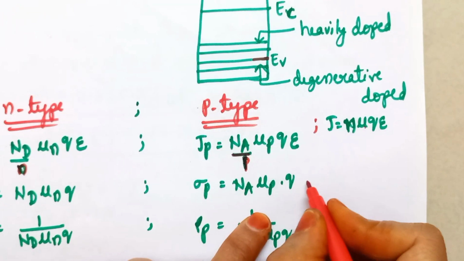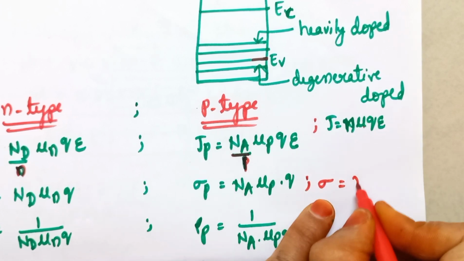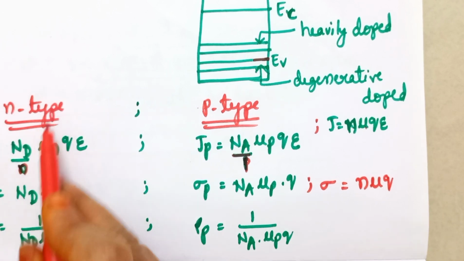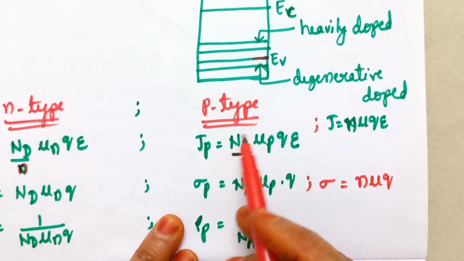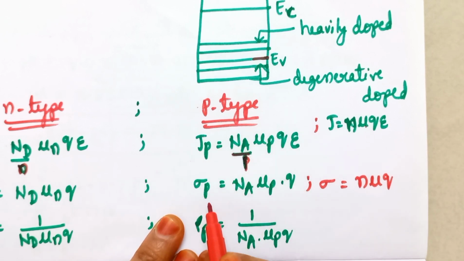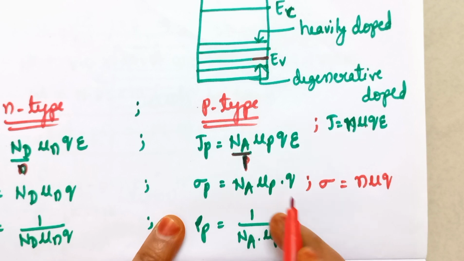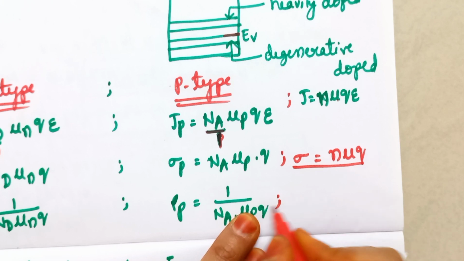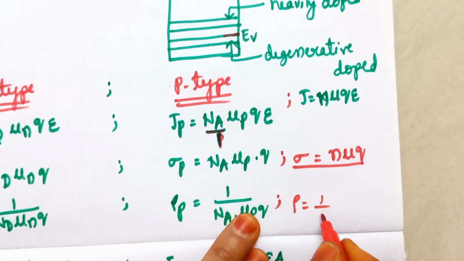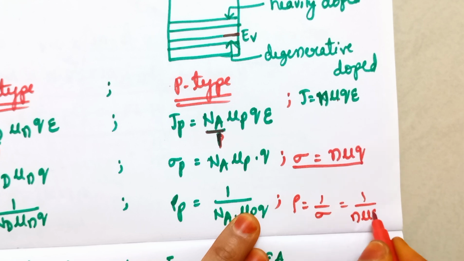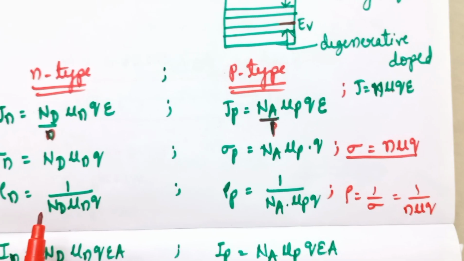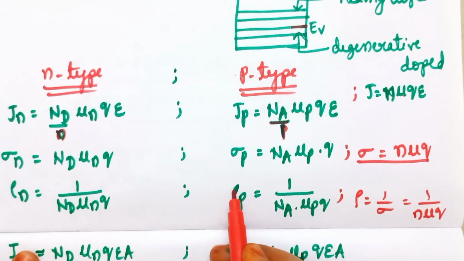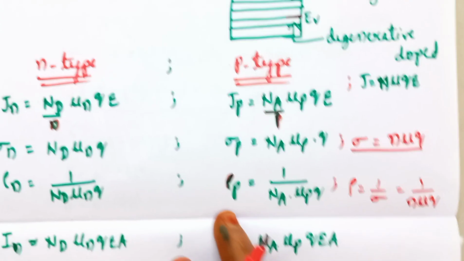And similarly, the standard expression for sigma is n mu q. So this could be modified as Nd mu n q for n-type conductivity, and the conductivity for p-type semiconductors is given by sigma p is equal to Na mu p q. These are derived from this generalized expression, and similarly rho is the inverse of sigma. So rho is equal to 1 by sigma, so 1 by n mu q. This is the generalized expression. From this we can write rho n is equal to 1 by Nd mu n q, and rho p is equal to 1 by Na mu p q.